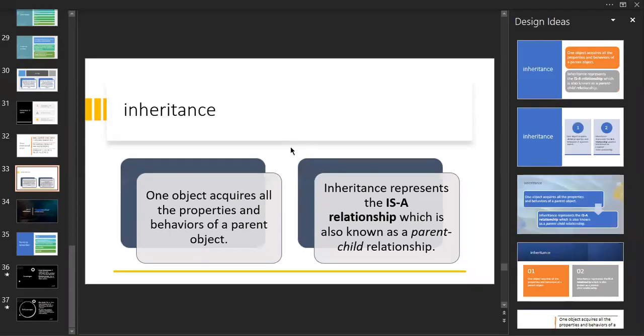Okay, so what is inheritance? Inheritance means you are going to acquire the properties of a parent class into your class. There are two classes available, and one class acquires the properties of another class. Which class's properties are you acquiring? The parent class. So the behavior of a parent class will be acquired by the child class. It's a common thing, an is-a relationship, a parent and child relationship.